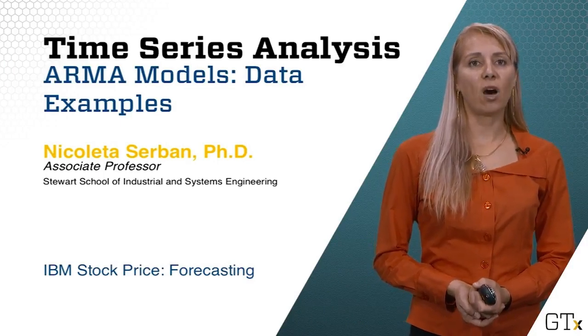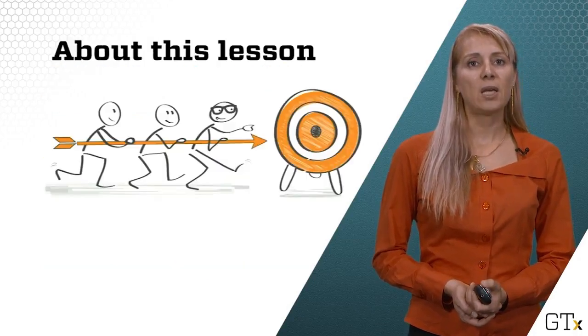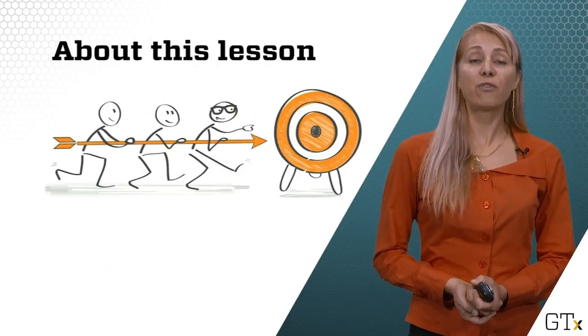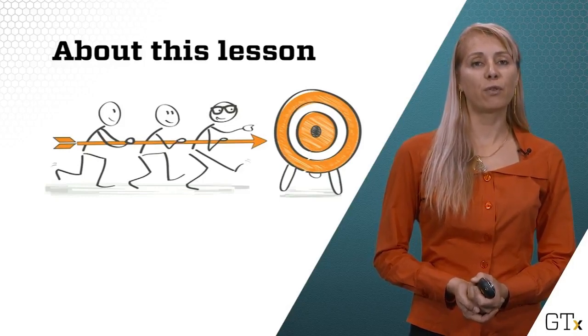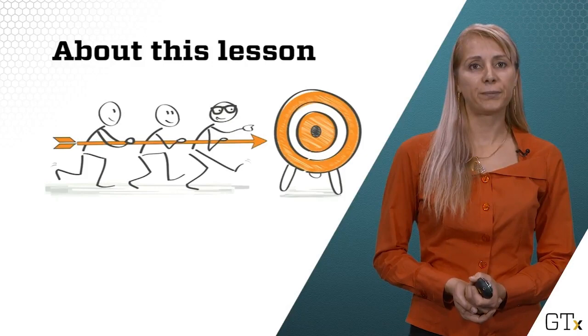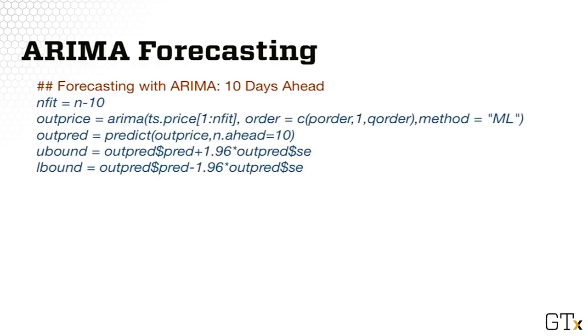This lecture is on illustration of ARMA models with a particular data example. In this lesson, I will focus on forecasting of the ARMA model for the IBM stock price. I'll remind you that the analysis in this study is to develop a model to predict IBM stock price. We'll only consider here the adjusted close price, which is the common price analyzed when daily stock price predictions are sought.